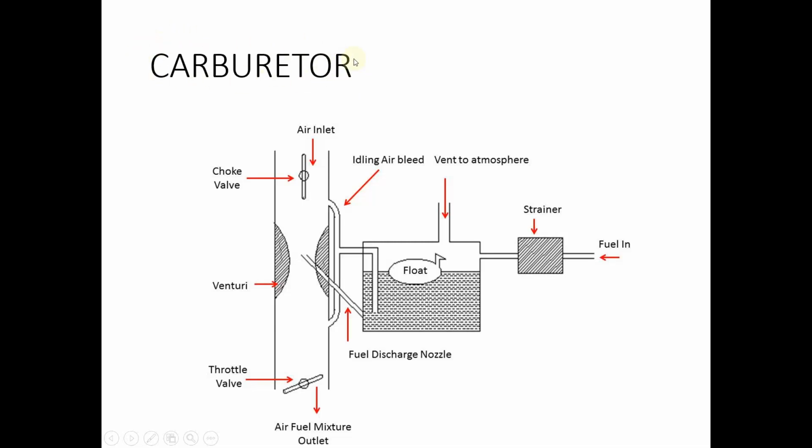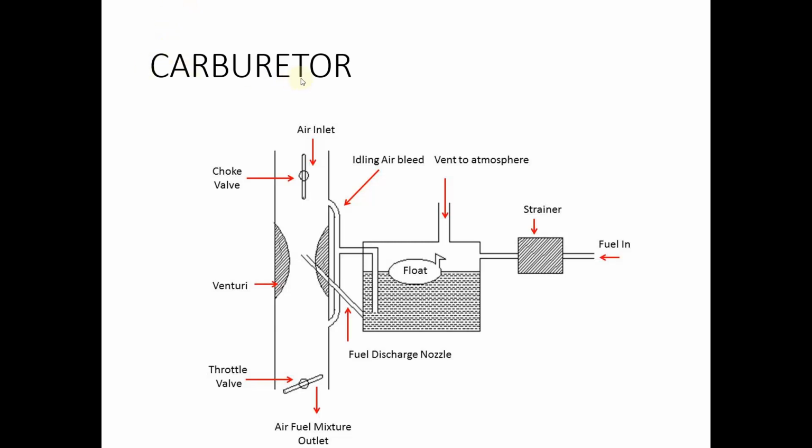Governing is the process of supplying the required amount of air or air fuel mixture to the engine depending on the load conditions of the engine.